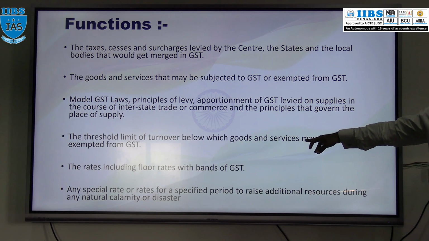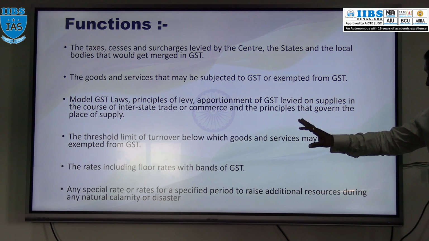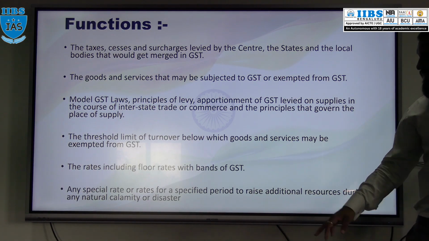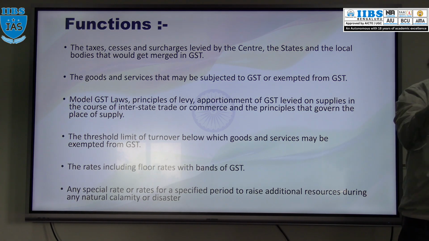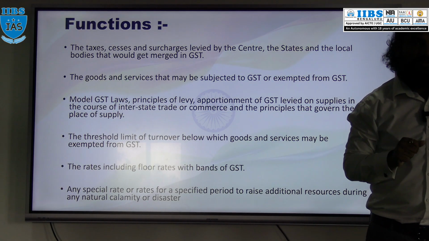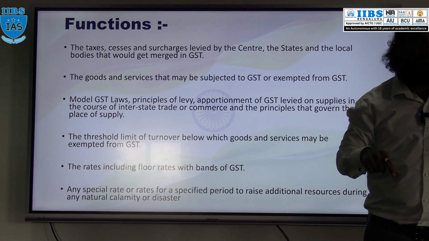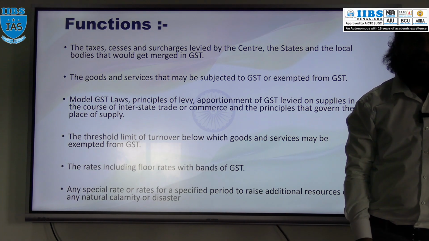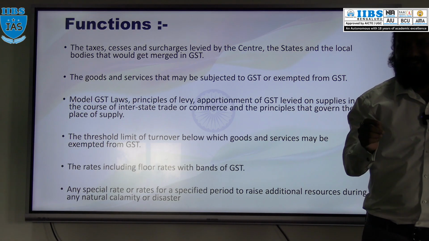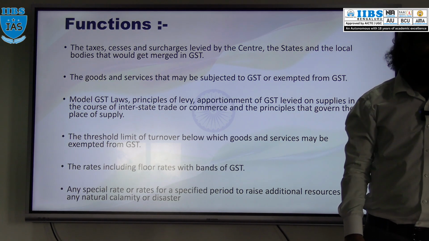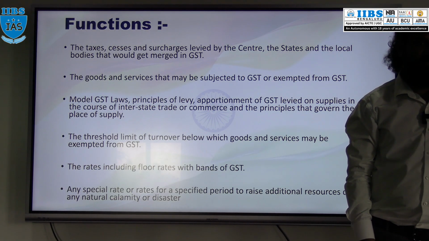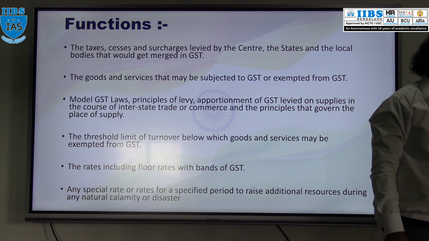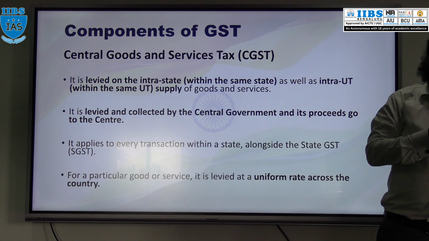0%, 5% and bands of GST and special rates. Whenever there is a natural calamity or disaster, at that time in GST only special rate can be introduced. That will also give recommendation by whom? GST Council. In short, everything related to the GST will be recommended by whom? GST Council. Council will recommend it, Parliament will take the action. Simple. Got it? Okay. Then next, what are the components of GST?